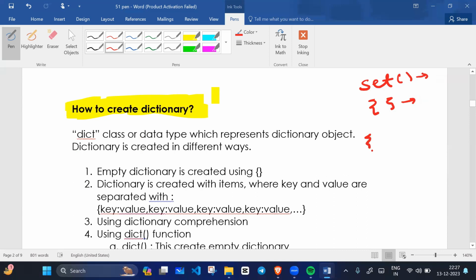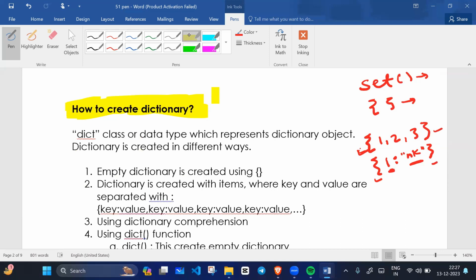If I say create an empty dictionary, you use empty curly braces. If I say create a set, you write 1, 2, 3. If I say create a dictionary, you write one, and any data, like nk. Here one is the key and nk is the value associated with this key. We use the same curly braces in both dictionary and set.